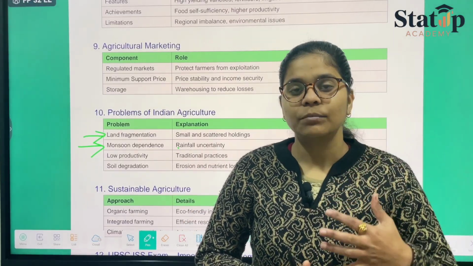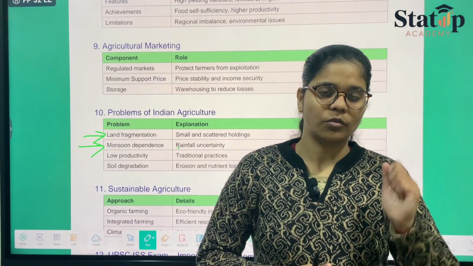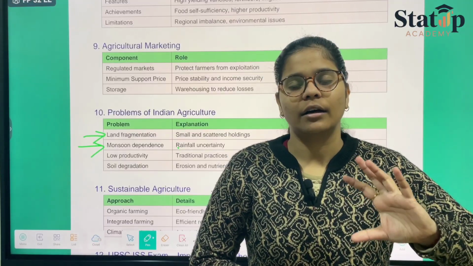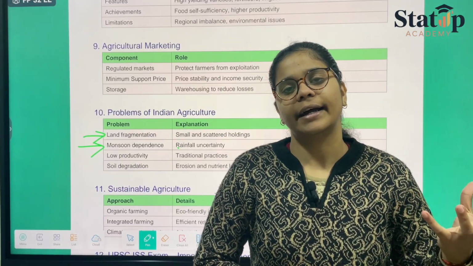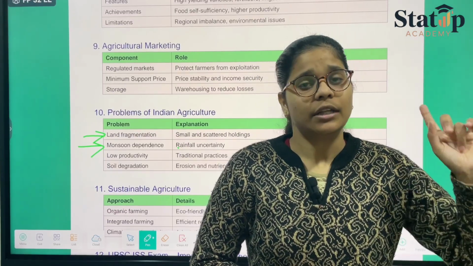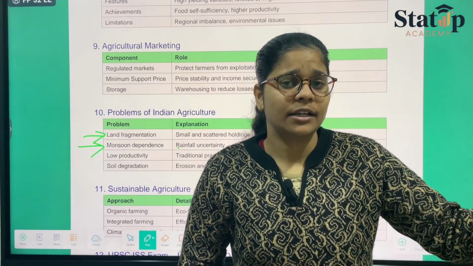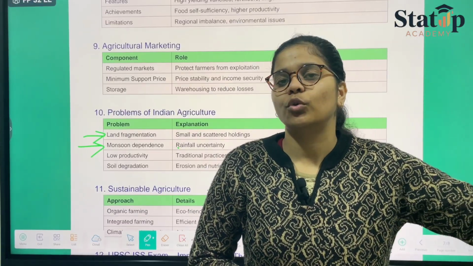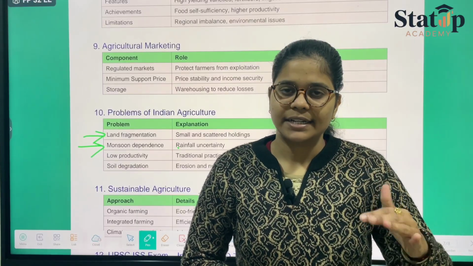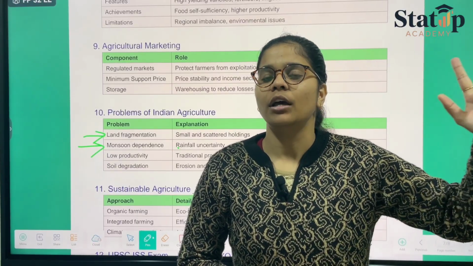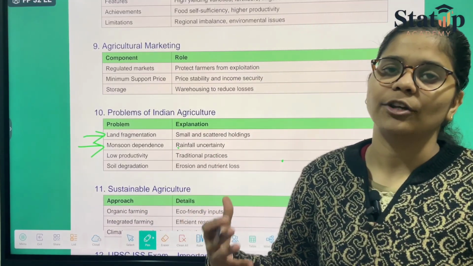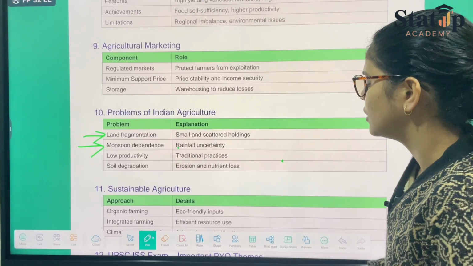One more thing is that the farmers are getting less share. How come? If I am the farmer and I am producing a certain sort of crop, what will happen if I go ahead and try to sell my article? I will be selling it for say rupees 20. The person to whom I sold will further sell it say for rupees 40, and so on. The value will be increased, due to which the amount that I got was quite less as compared to the amount the final customer gave. So that could be again the exploitation. So these are the factors that you can mention, the types and the examples in your answer number 4.